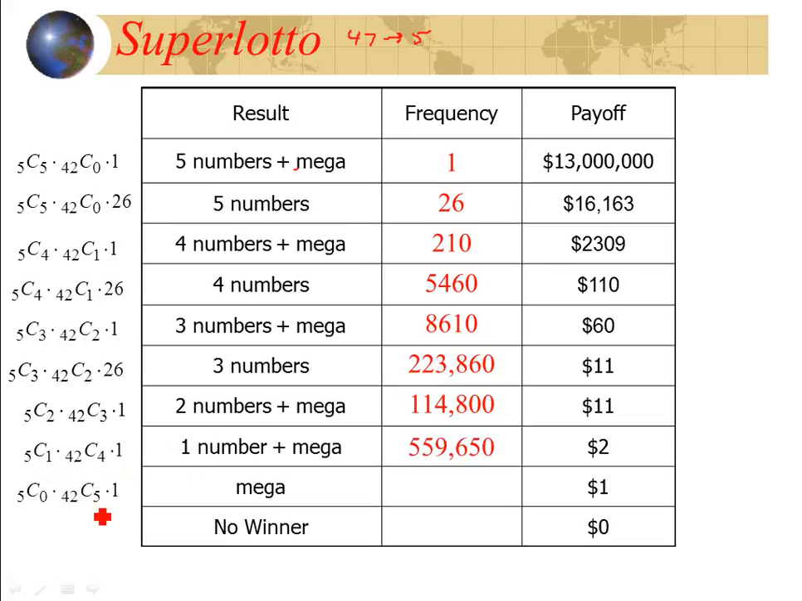And the remaining numbers, all the numbers came from the remaining 42. And again, just getting the mega, there's 850,668.